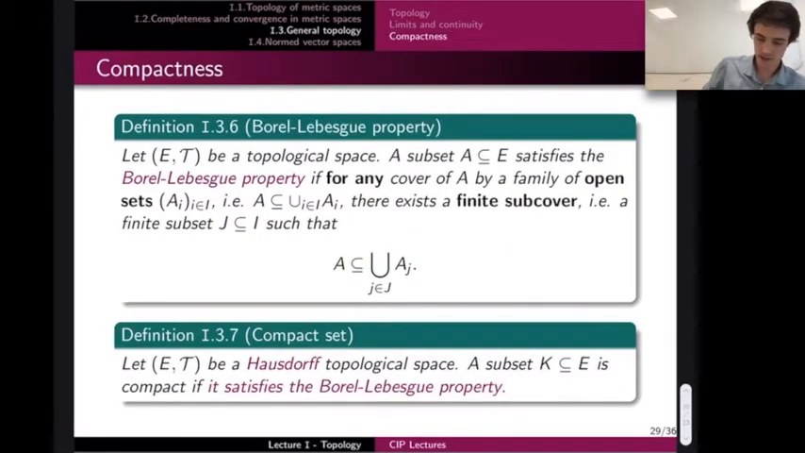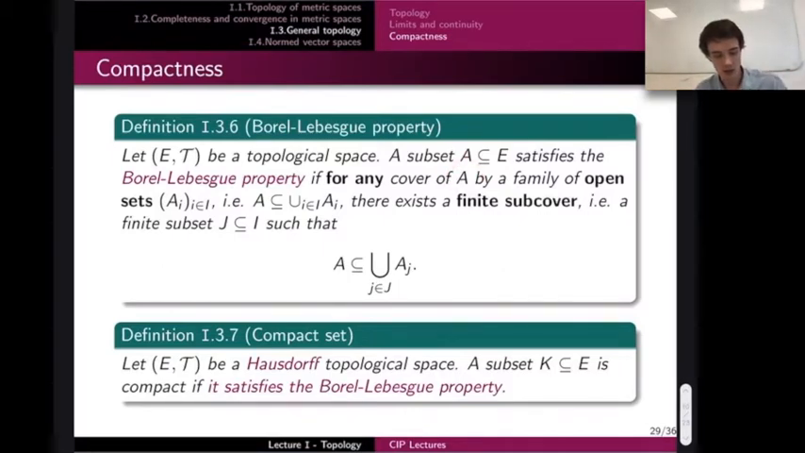Now, compactness, just a word about this. Again, this is really an overview, and I don't want to be too specific about this. More generally, compared to Bolzano-Weierstrass, actually, I will come to that. But we have what we call the Borel-Lebesgue property. So again, you start with a topological space, and we will say that a subset A of E satisfies the Borel-Lebesgue property if you look at any cover of A, so any cover by open sets.